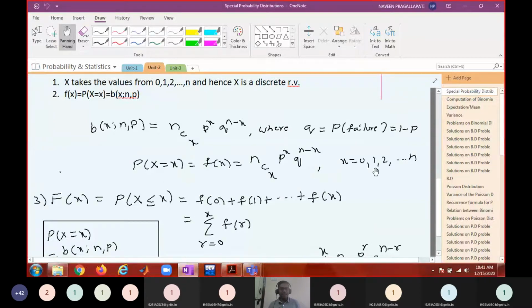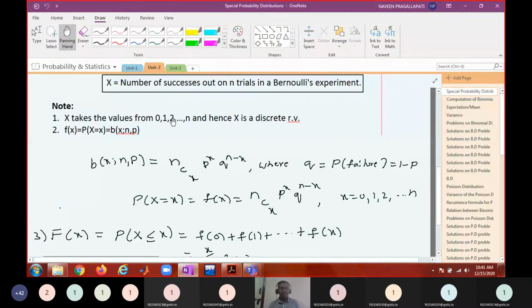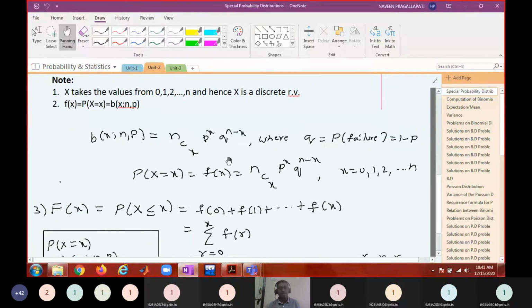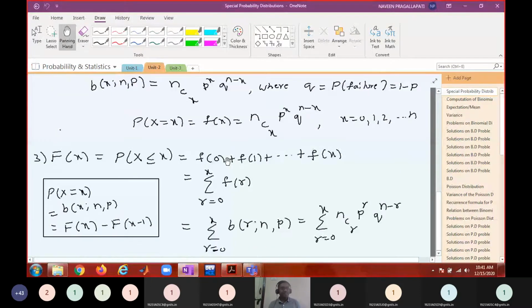So this x can vary from 0 to n. And you can see, because it is taking only values from 0 to n, x is a discrete random variable. Whenever x is taking a finite number of values or countably infinite number of values, it is said to be a discrete random variable. And its cumulative distribution is like this: the probability that X is less than or equal to x means the sum of the probabilities up to x. That means f of the minimum value up to x. The minimum value is 0, so f of 0 plus f of 1 plus and so on plus f of x.